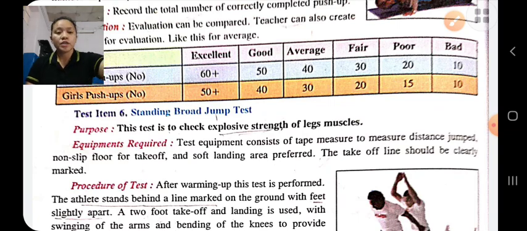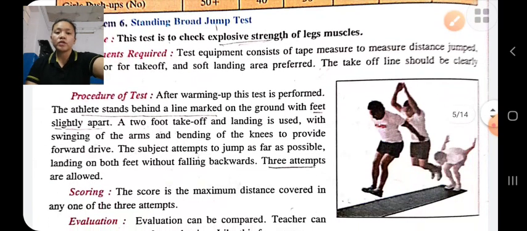And the procedures: first the student does warming up, and after warming up he will stand behind the starting line on the ground. The feet are slightly apart, and two-foot takeoff and landing is used with arm swing. He swings the arms, slightly bends his knees, and then jumps forward as far as possible.